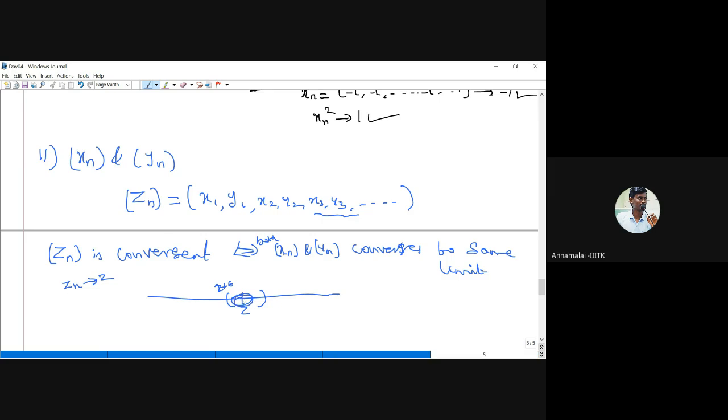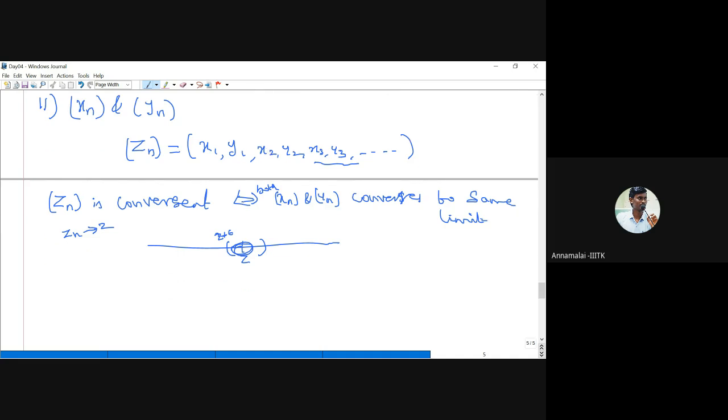Therefore, both xn and yn converge to z. Similarly, if xn converges to z and yn converges to z, then all the xn and yn are near z after a certain stage. Since zn is made of the xn's and yn's, zn is also near z. Therefore, both ways are very simple.